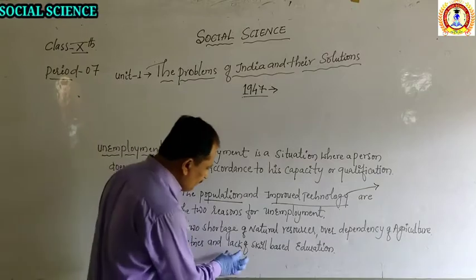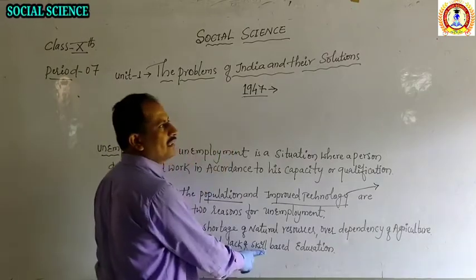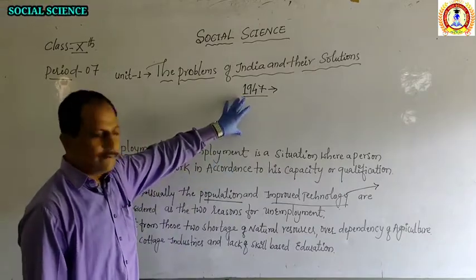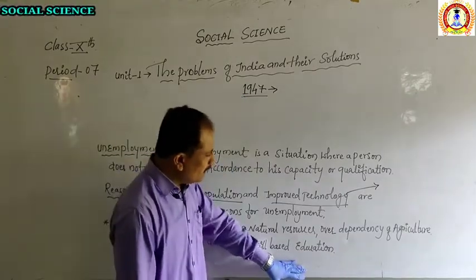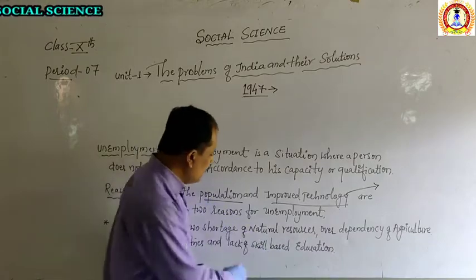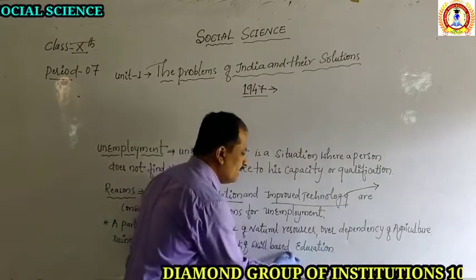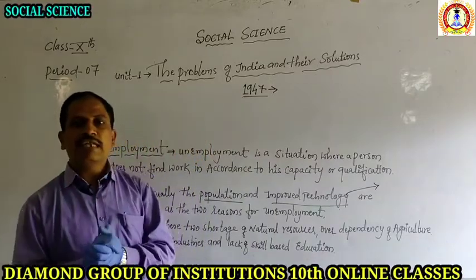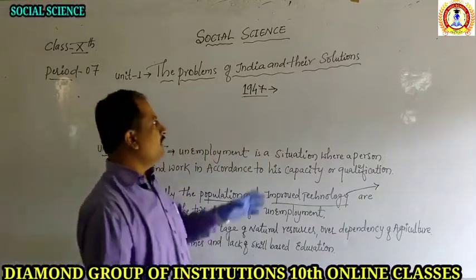The next one is lack of skills. Illiteracy was more, and why was there illiteracy? Because educational development was very low when we achieved independence.